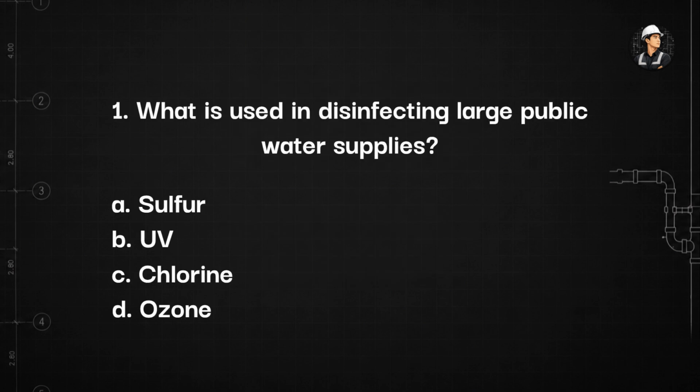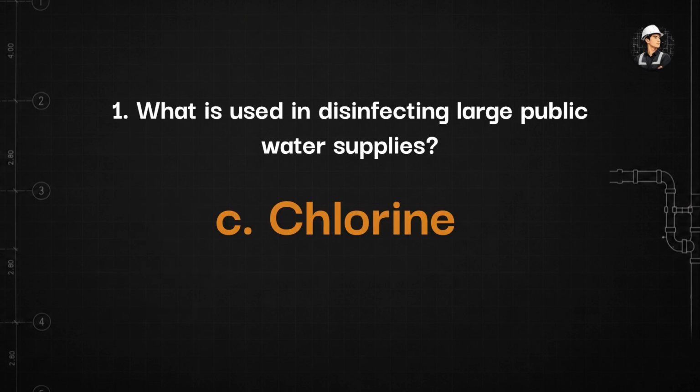1. What is used in disinfecting large public water supplies? A. Sulfur. B. UV. C. Chlorine. D. Ozone. The answer is letter C. Chlorine. Chlorine is used in disinfecting large public water supplies.